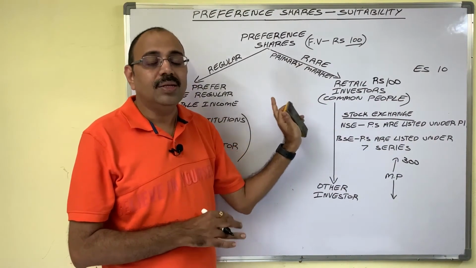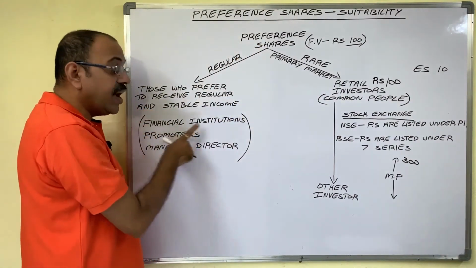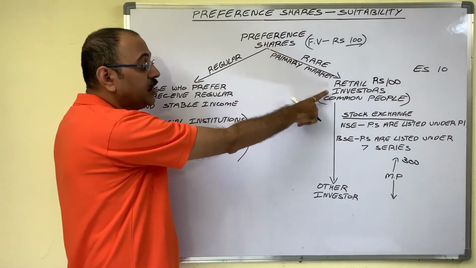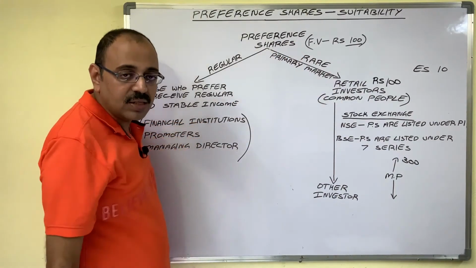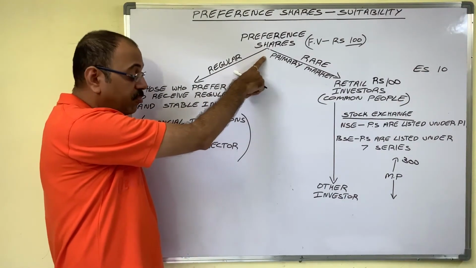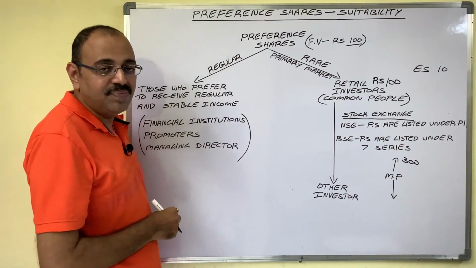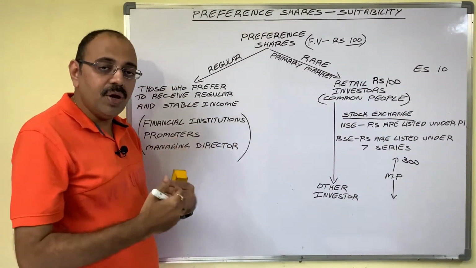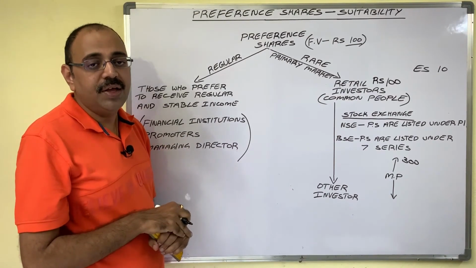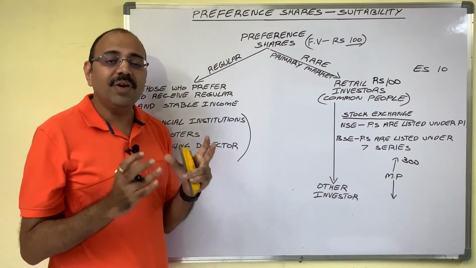So remember, generally the company sells preference shares to financial institutions, and rarely are preference shares purchased by retail investors. Why are financial institutions interested in preference shares? Because they need safety for their investment. So every year they get regular dividends, and after the redemption period they get back their principal amount. So this is all about preference shares.